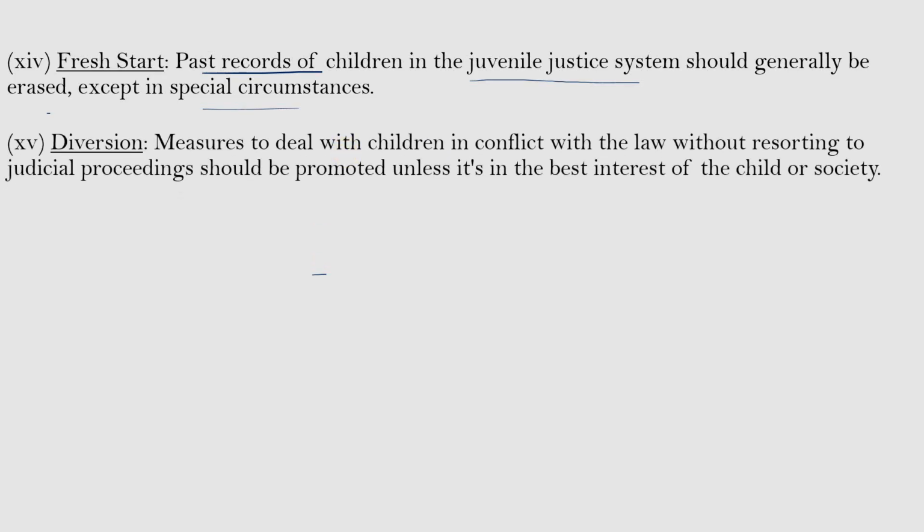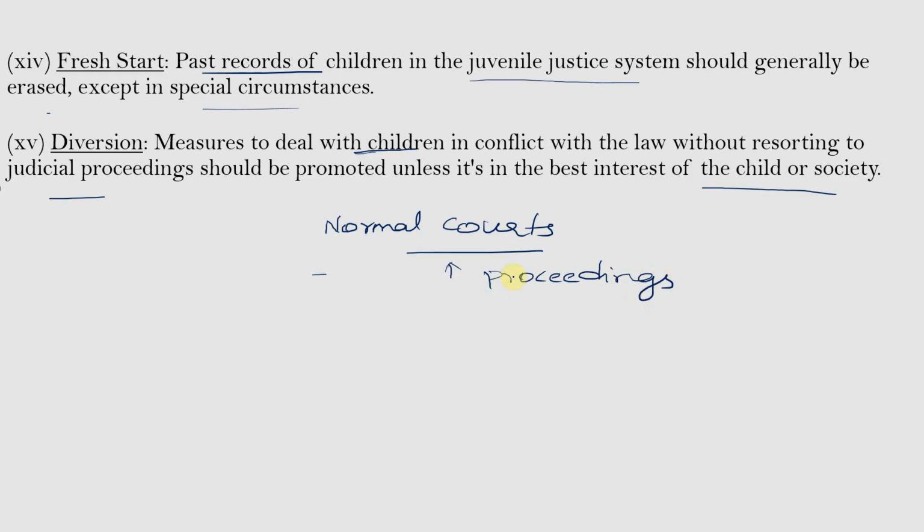And the next is diversion. Measures to deal with children in conflict with law without resorting to judicial proceedings should be promoted, unless it is not in the best interest of the child or the society. So, a child who has been convicted shall not be sent to the normal courts and the proceedings which a criminal court undergoes. The trial, inquiries, the examination-in-chief and cross-examinations, all these proceedings shall be avoided, and the child shall be treated and inquired into in a different way.